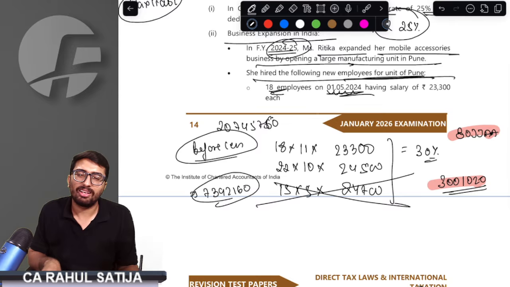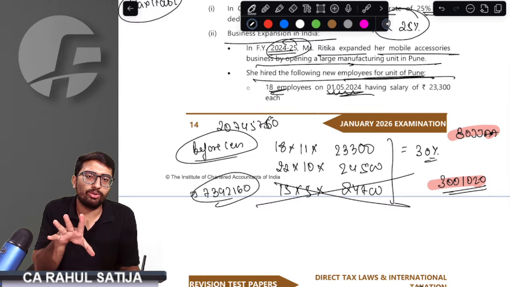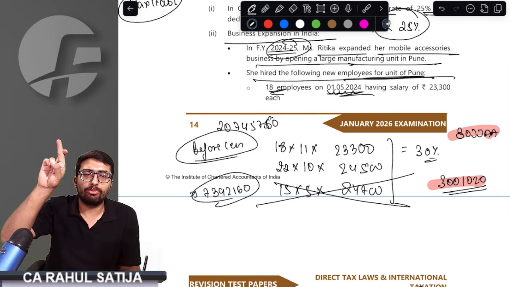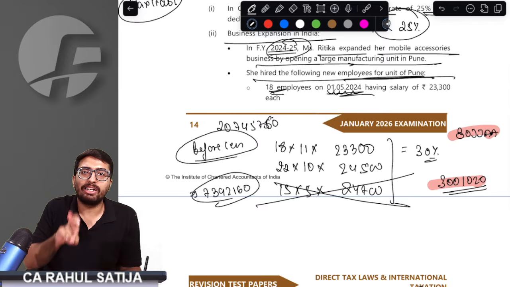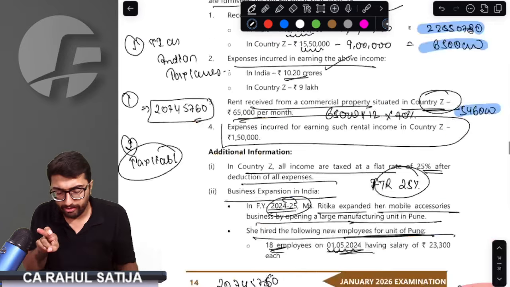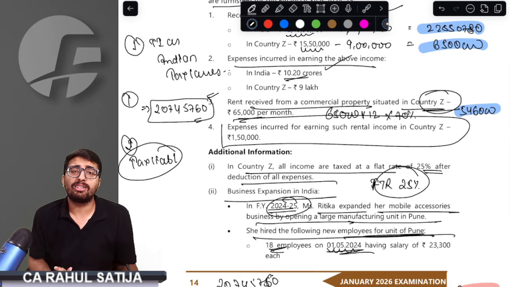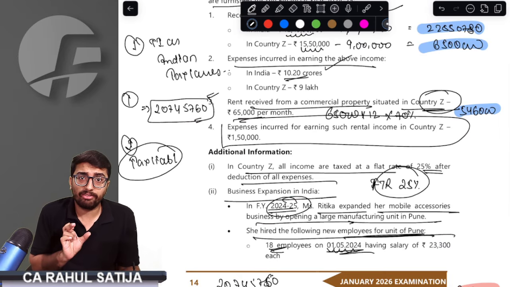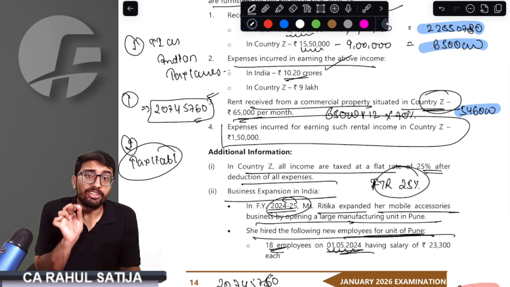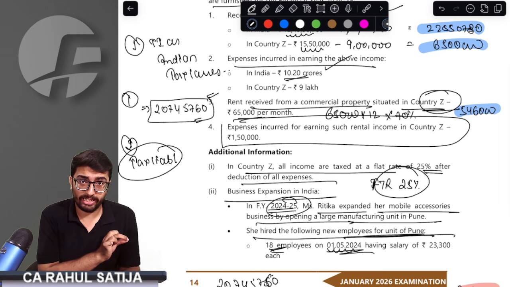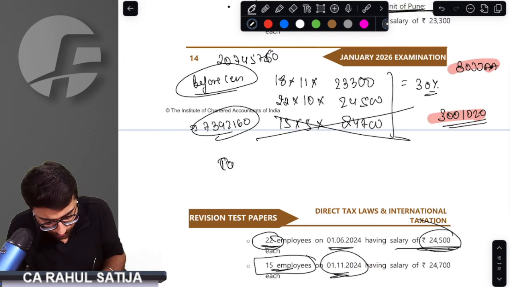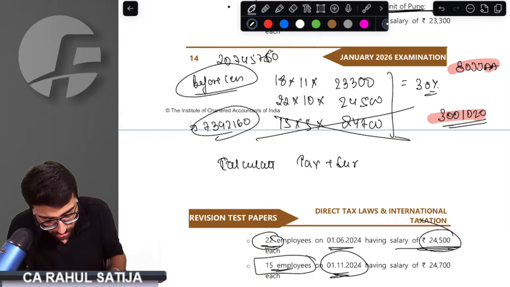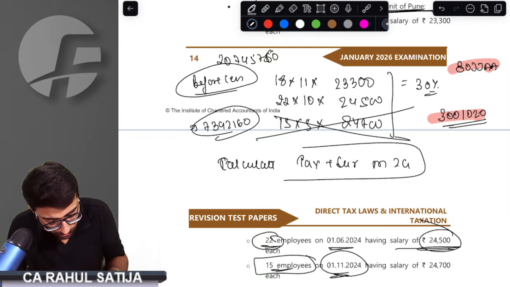Do you remember our first class? Very first class where I told you that I'm asking a pinky promise from all of you. Whenever we calculate taxes on income which is near to a surcharge bracket, you have to consider marginal relief. This question specifically aims you to focus on that area. How is marginal relief calculated? Calculate tax plus surcharge on 2 crore.